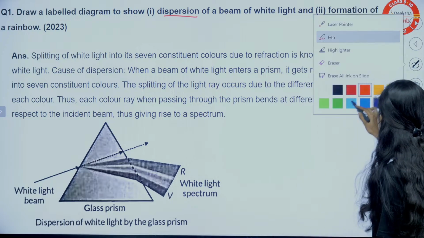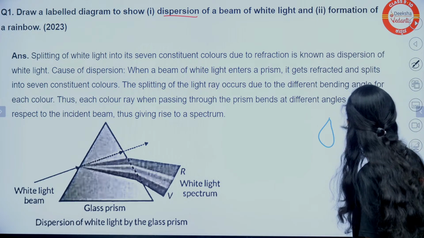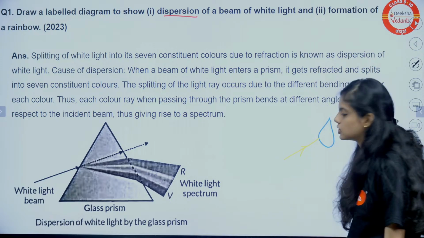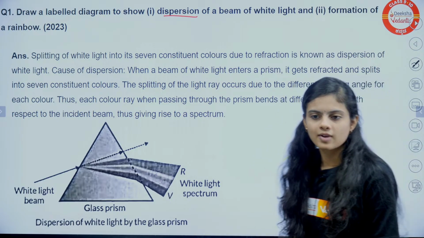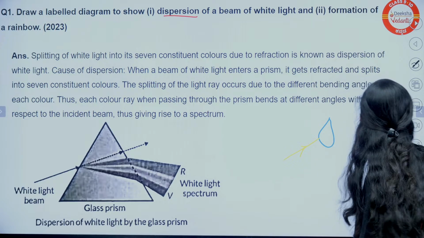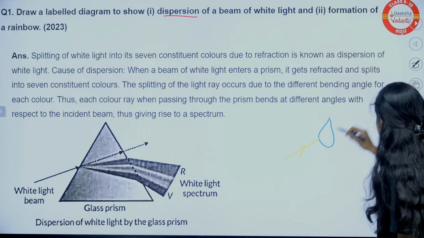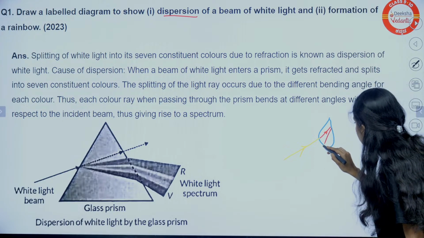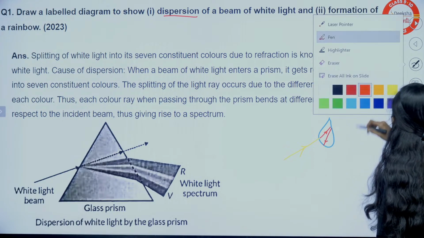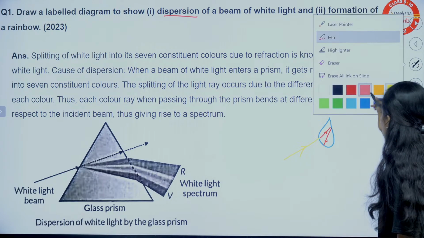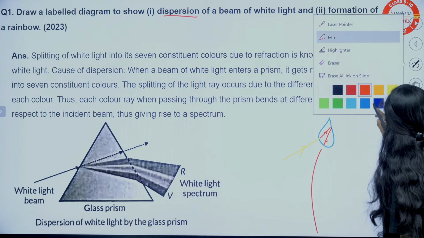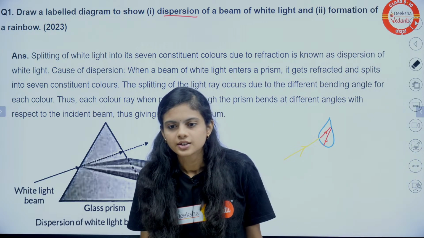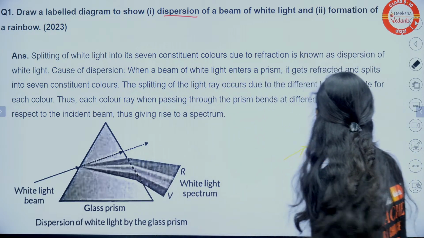In the atmosphere, when there are water droplets, the sunlight enters the water droplet, and here we see internal reflection, refraction and dispersion, finally giving out the 7 colours. Okay, you got the point.